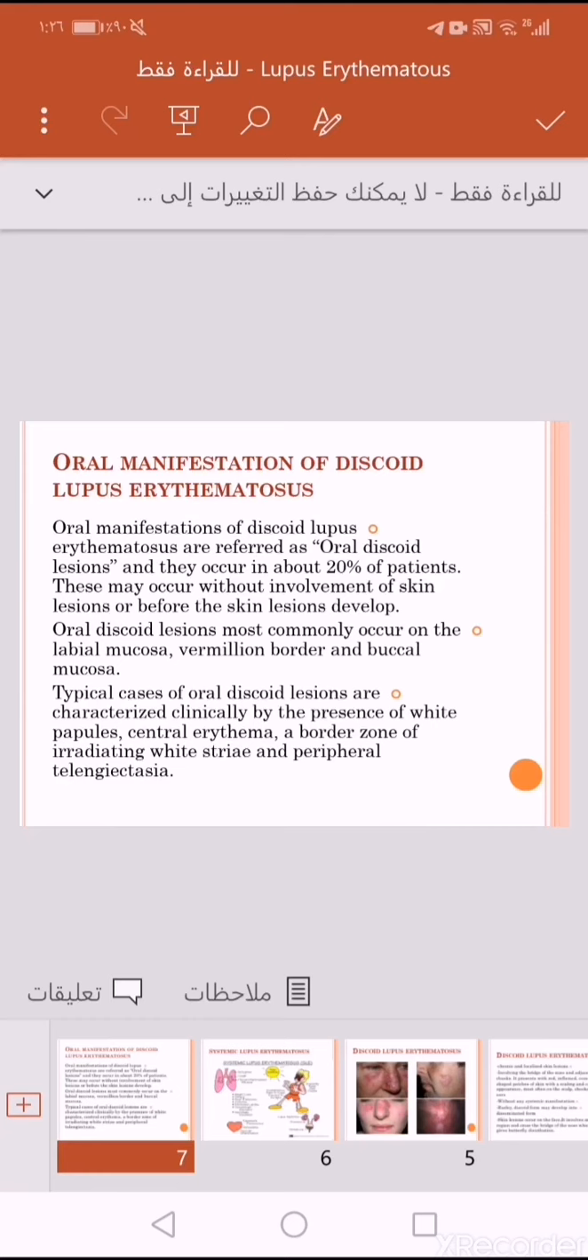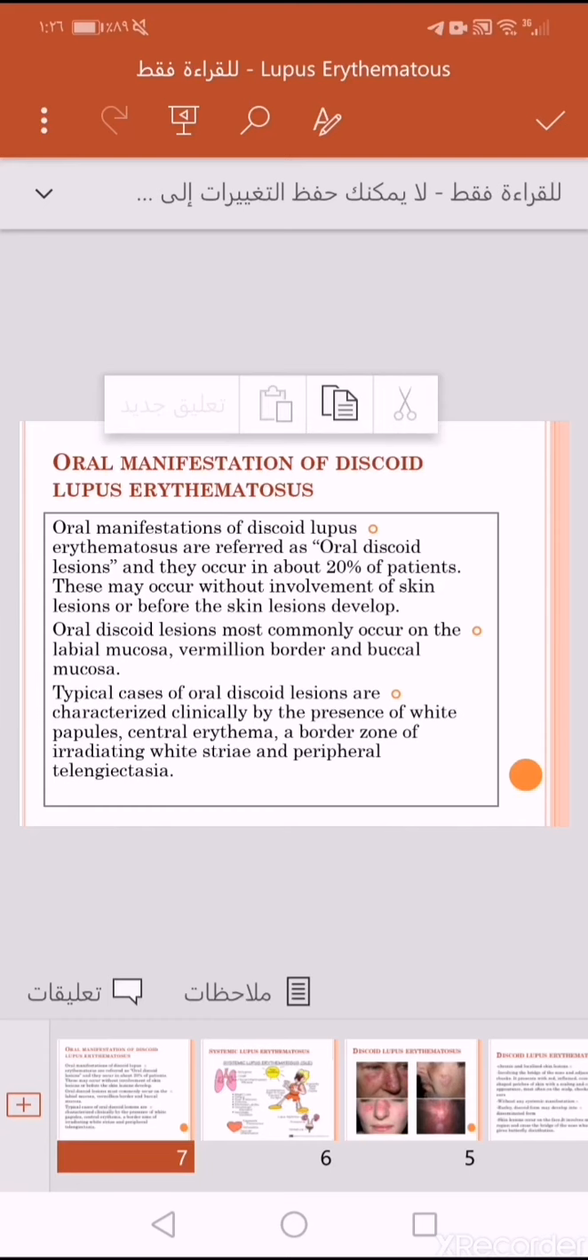The oral manifestation of discoid lupus erythematosus is the most important thing that we must be concerned about. The oral manifestations are referred to as oral discoid lesions, and they occur in about 20% of patients. This may occur without involvement of skin lesions or before the skin lesions develop. Oral discoid lesions most commonly occur on the labial mucosa, vermilion border, and buccal mucosa. These are the most common sites of discoid lesions.